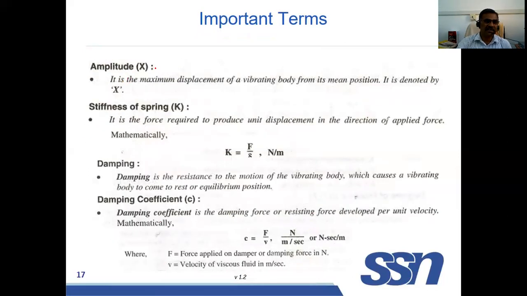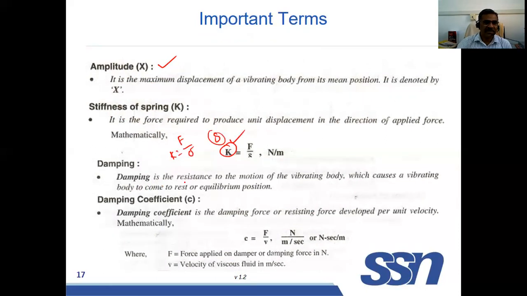Amplitude of vibration we have already discussed. And what is stiffness? Stiffness means when you apply force, there will be deformation. Force divided by deformation is known as stiffness. It is denoted by K. Sometimes they use S also, but here we are using K.